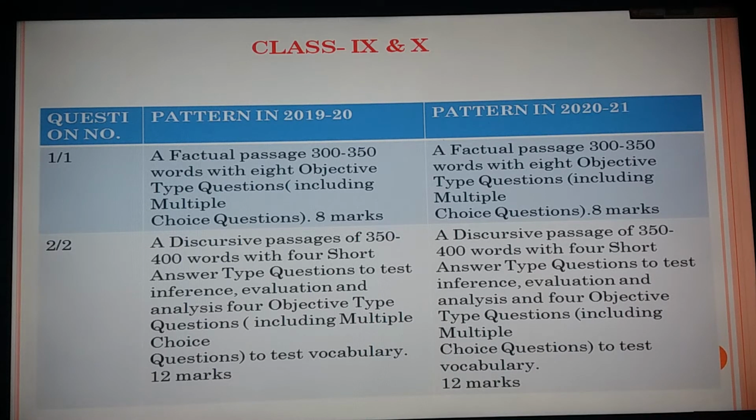Question number 2 in the question paper. Again another passage, a little bit bigger in size, 350 to 400 words, with 4 short answer type questions, 2 marks each, that means 8 marks, plus 4 questions will be objective type questions. Same thing has been kept in 2020-21, no change in question number 1 and question number 2.